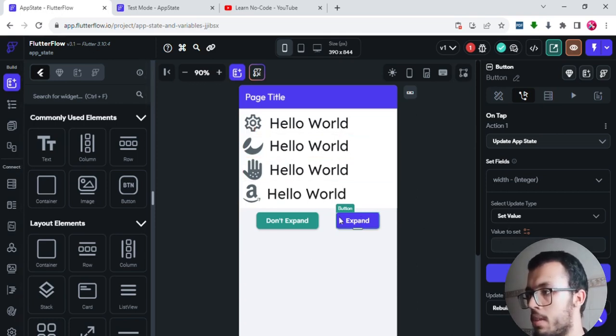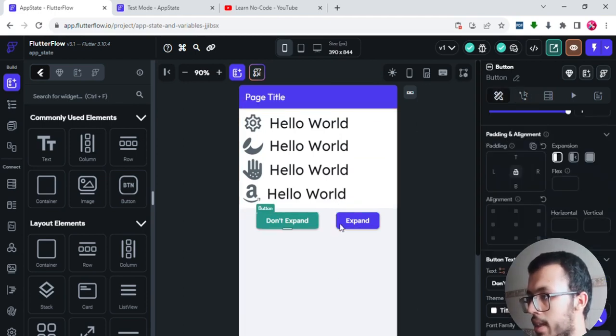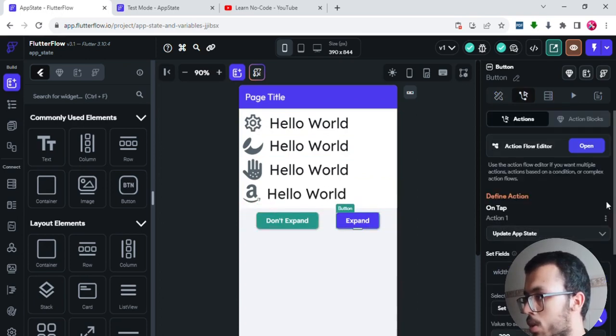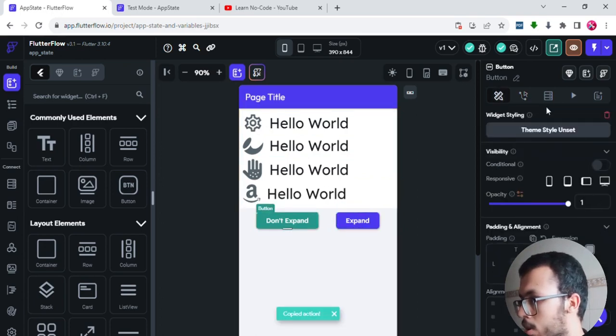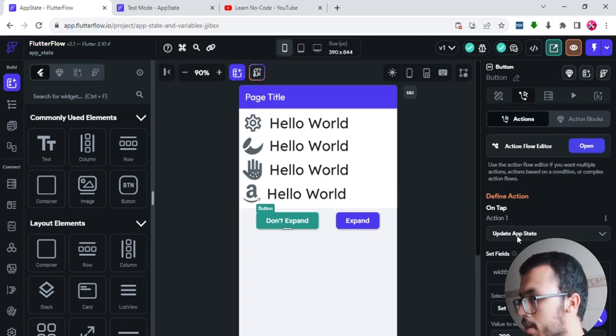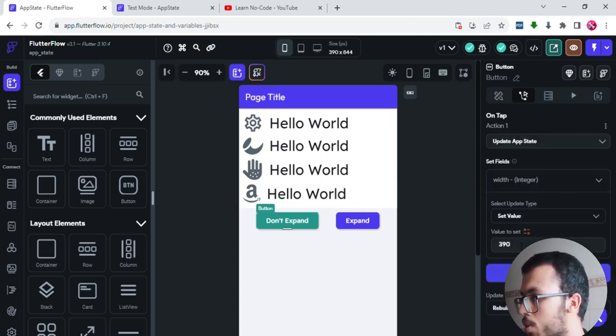As I told you, expand means that this container will take the full width of the screen, and the full width of the screen is 390, and all I have to do is put it here. And this don't expand button will shrink it from this width to this place right here. So I don't want to add the same action. Instead, I click on these three dots and copy the action, go to the don't expand button, go to the action and paste the action. But this time, I'm not going to give it 390. Instead, I want to give it, for example, 60. So we want to shrink it a little bit. Let's try that and see if it works.